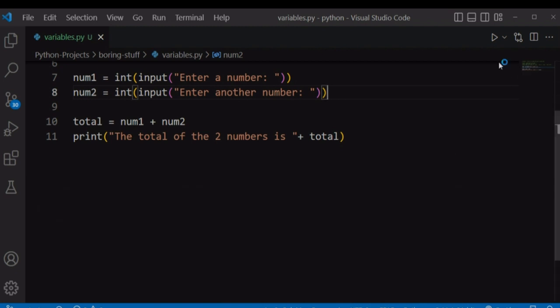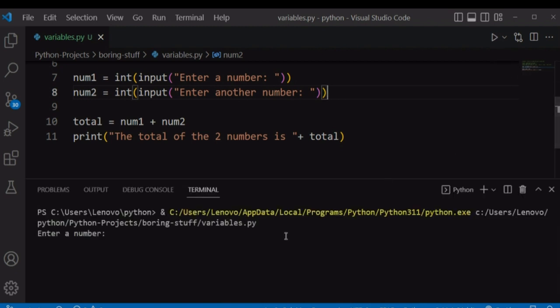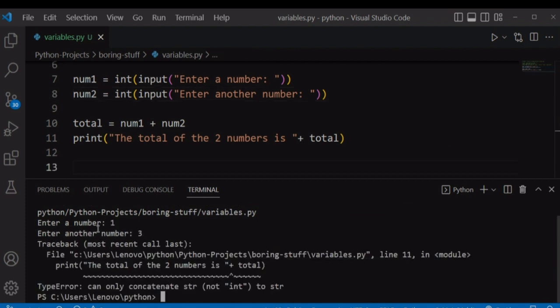So let's run our file again. Enter number 1, enter number 3. And our program has crashed again after we have entered this 1 and 3, giving us this type error that says you can only concatenate strings, not integer, into strings. And this type error is raised when we are trying to combine two different unrelated types of objects in Python.